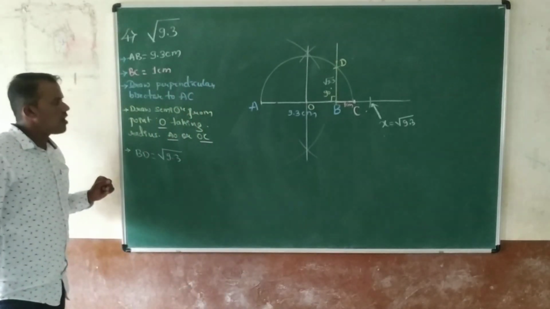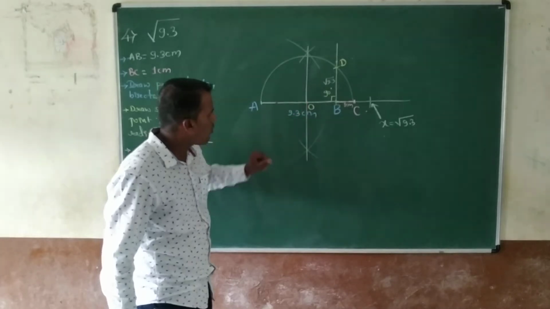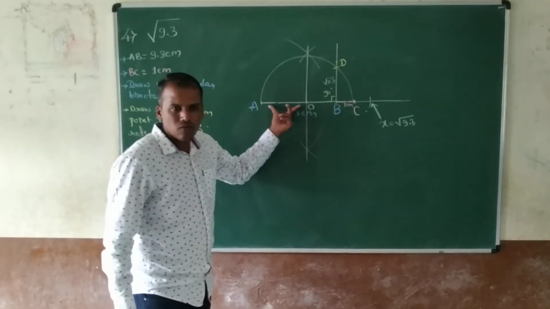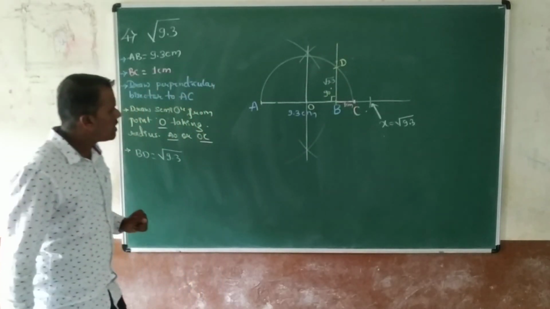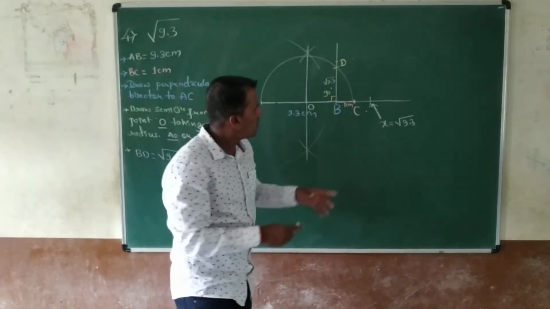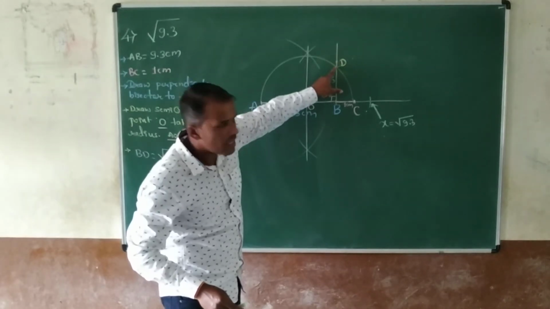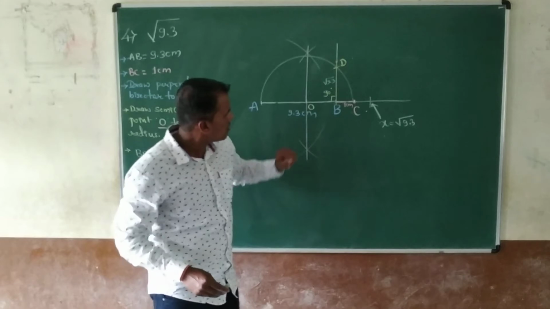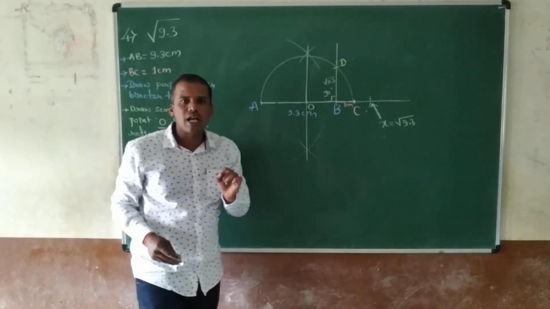After that, draw a semicircle from point O, taking radius OA. The semicircle cuts the given line, and that point is mentioned as D. Then BD is equal to the value of the square root of 9.3.